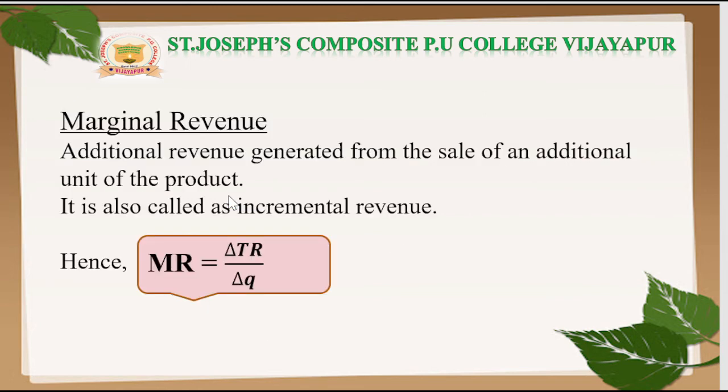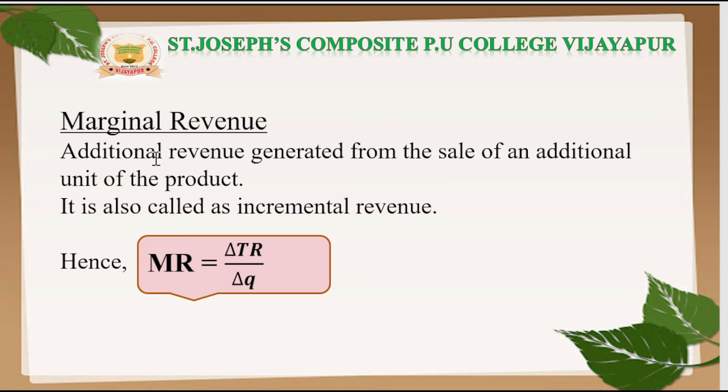And next one, marginal revenue. Marginal means additional. Additional revenue. When the firm obtains additional revenue by selling an additional unit of output or product, that additional revenue generated from the sale of an additional unit of product is called marginal revenue.